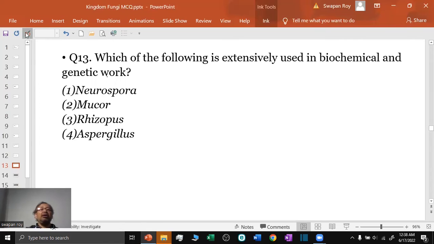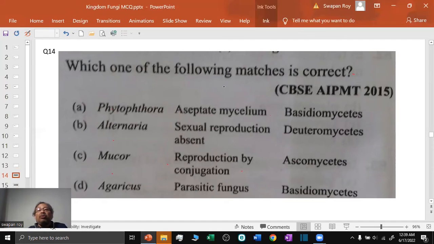Question number 13. Which of the following is extensively used in biochemical and genetic work? On Neurospora, important biochemical and genetic work has been carried out, like the occurrence of crossing over at the tetrad stage or the one gene one enzyme hypothesis. Which one of the following matches is correct? Here the correct match is option B,